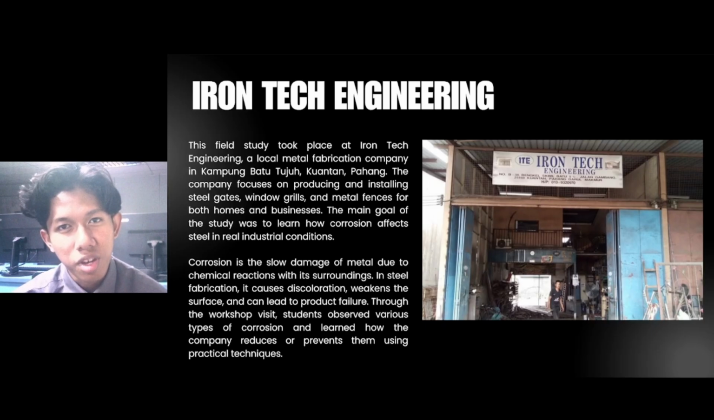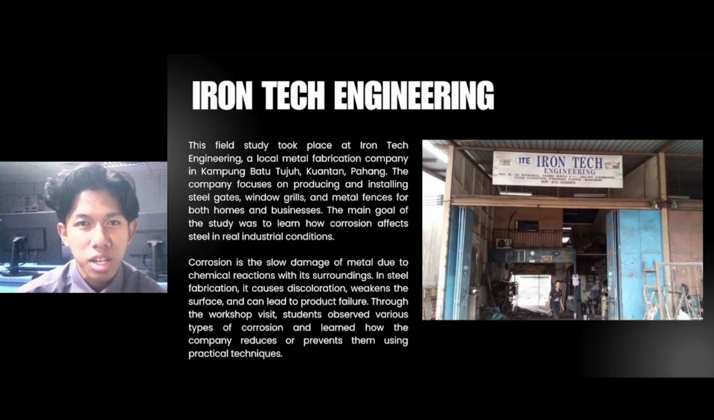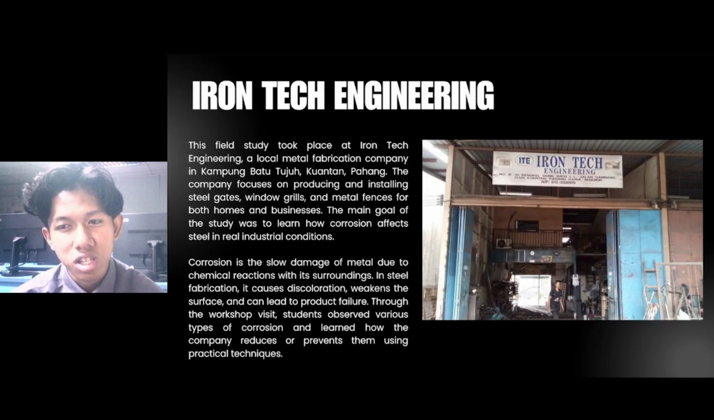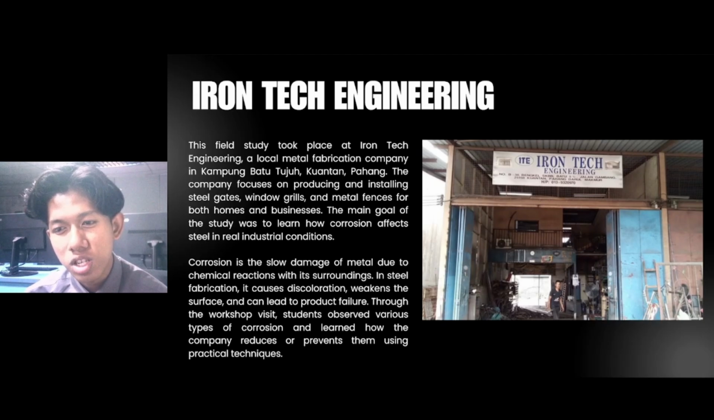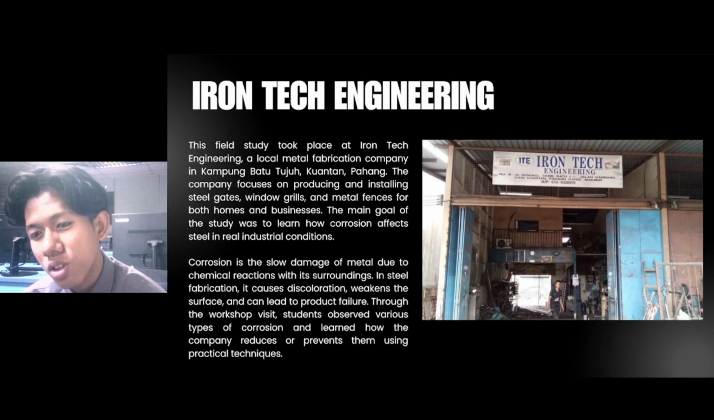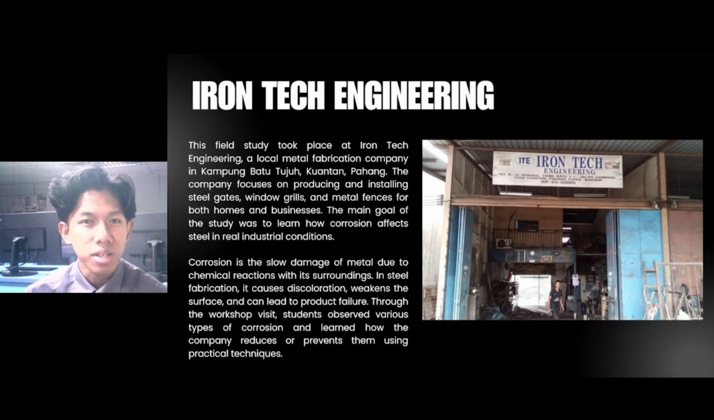Corrosion is the slow damage of metal due to chemical reaction with its surroundings. In steel fabrication, it causes discoloration, weakens the surface and can lead to product failure. Through the workshop, students observed various types of corrosion and learned how the company prevents them using practical techniques.